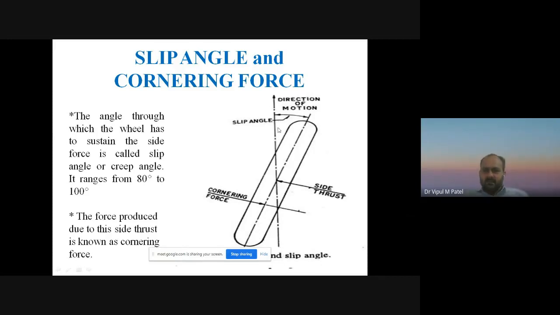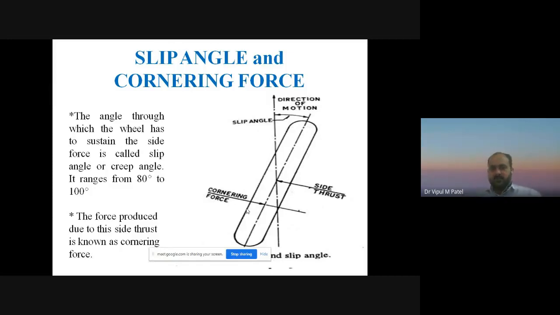This is the direction of the motion. While we are turning the vehicle, the side thrust is over here and the cornering force is over here. So you can understand the meaning of slip angle: that is the angle through which the wheel has to sustain the side thrust. The range of this angle is 80 to 100, and the force produced due to the side thrust is known as the cornering force. Understand about the slip angle and cornering force?